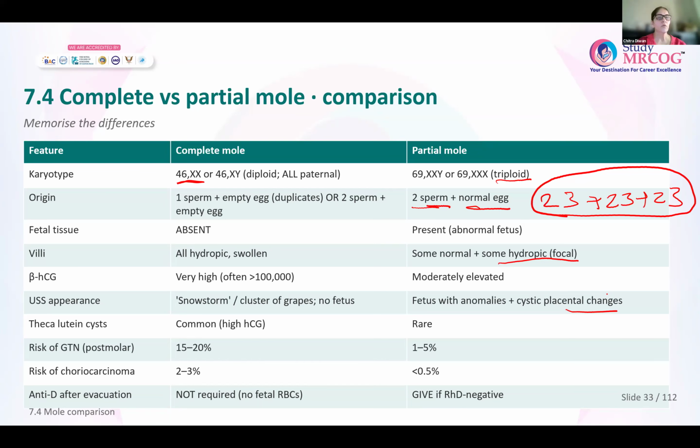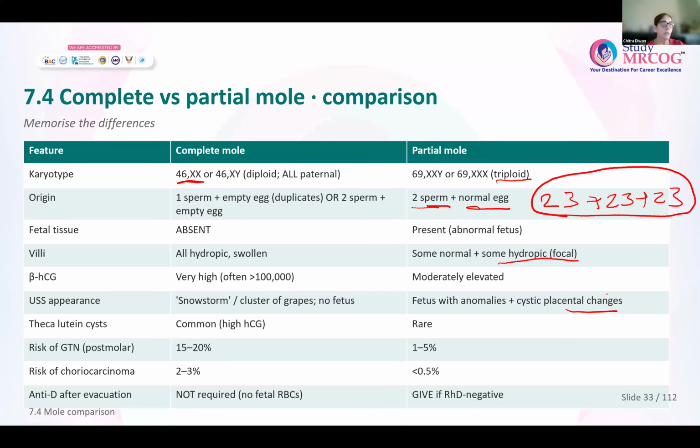Now, what about the risk of gestational trophoblastic neoplasia? That means after the mole has been evacuated, what is the risk of GTN? So with a complete mole, it is about 15 to 20%, less with a partial mole, 1 to 5%. Risk of choriocarcinoma is higher with a complete mole, 2 to 3%, less than 0.5% with a partial mole.